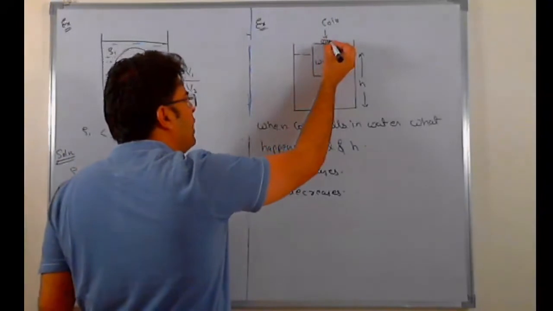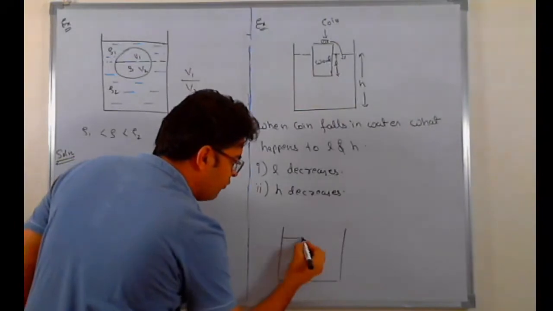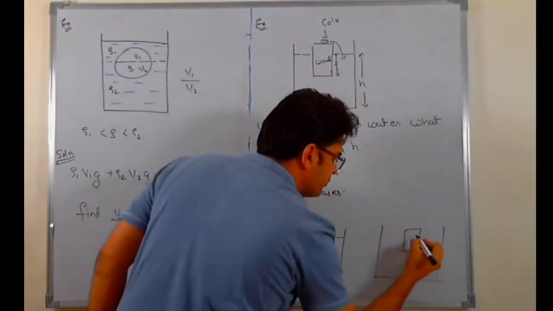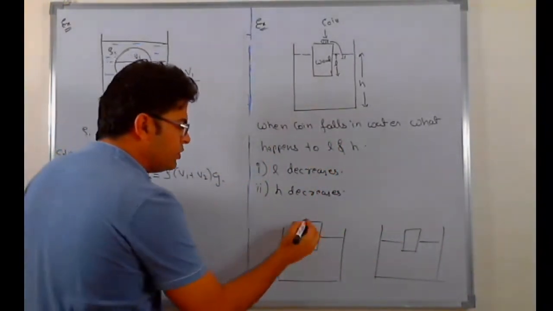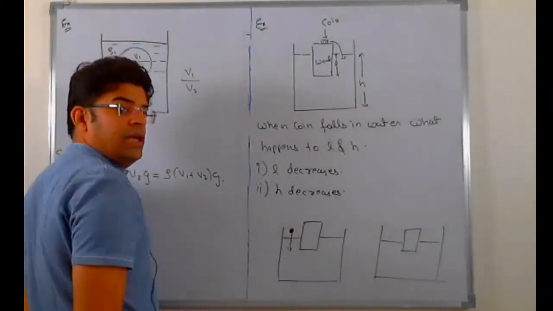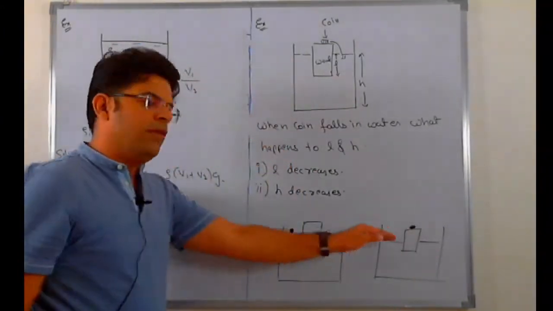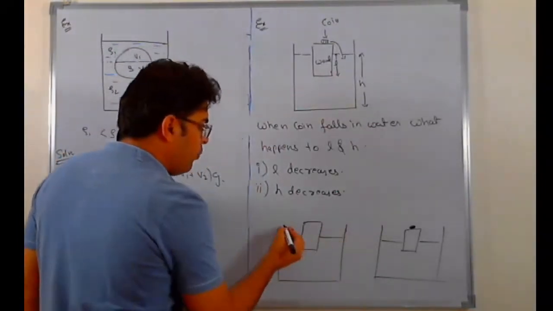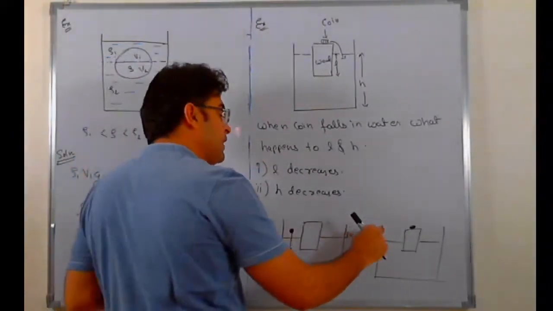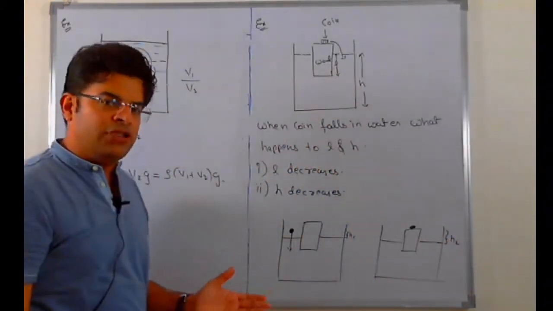Let's forget that coin is moving from top of wooden block into water. Think that you have got two tanks filled with water. Identical tanks, both have the same wooden block here. And let's say somebody puts a coin from outside. Case 1, somebody puts the coin directly into water. Case 2, somebody puts the coin over the block, and because of the block, the coin floats. Question is, if on putting coin directly into water, the rise in the height of liquid is H1, and if on placing the coin on top of this wooden block, the height of the rise in the fluid is H2, which one has to be more, H1 or H2?